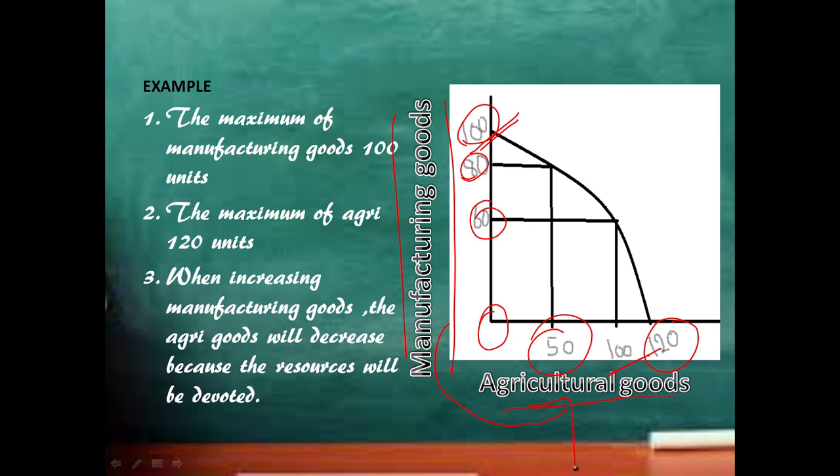So I'll be able to produce more agriculture goods compared to manufacturing goods. Understood? Yes, when increasing manufacturing goods, the agriculture goods will decrease because the resources will be devoted. That's all about the production possibility curve. Maybe I'll explain it in more detail if you wish in my next video.